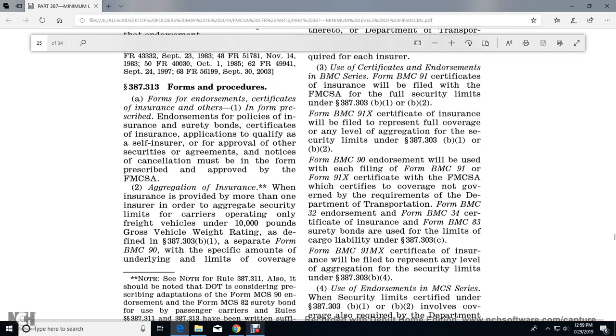Aggregation of insurance. When the insurance is provided by more than one insurer in order to aggregate the security limits of the carrier, they are operating only with freight carrying vehicles under 10,000 pounds gross vehicle weight rating as defined in 387.303(b)(1). So, Form BMC 90 or the specific limitation of underlying limits of coverage.